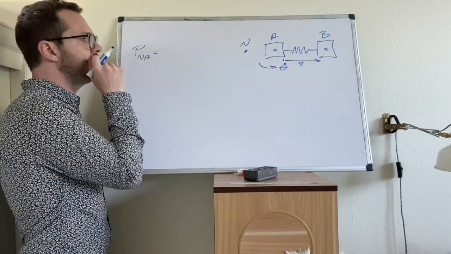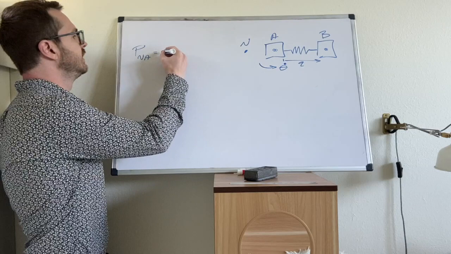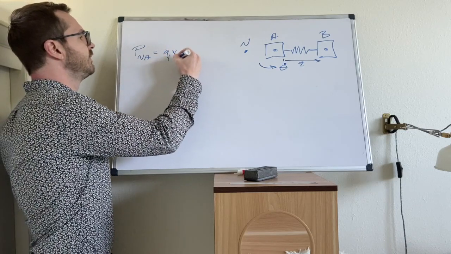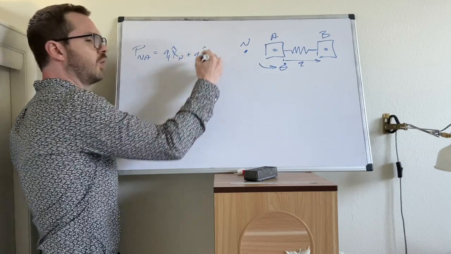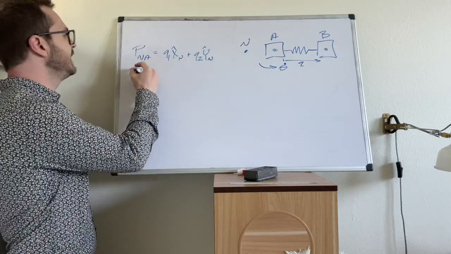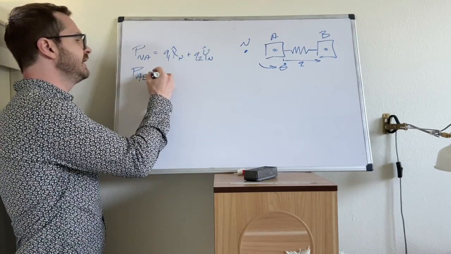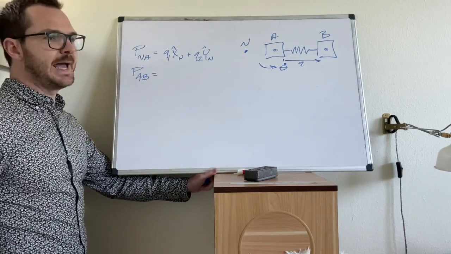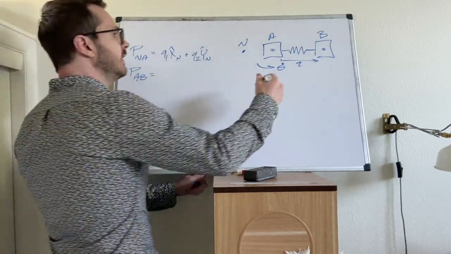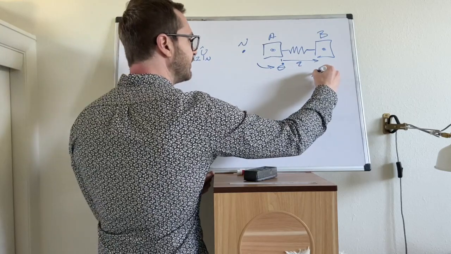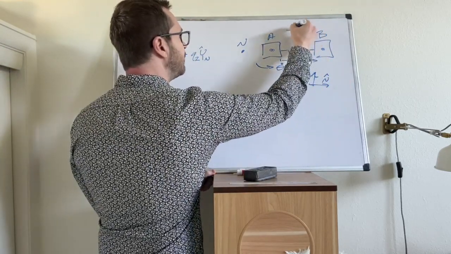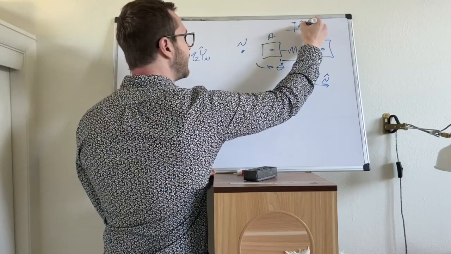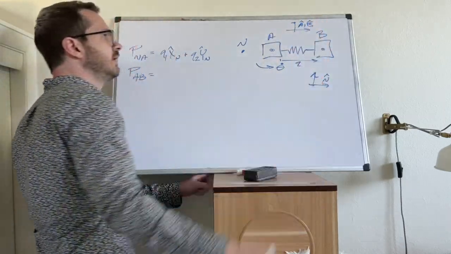P into A, let's call this one Q1 X hat N and Q2 Y hat N. P A to B, what is P A to B going to be? Well, we need some frames on this. Obviously, we need an inertial frame, and then let's put the A frame and the B frame aligned like this.